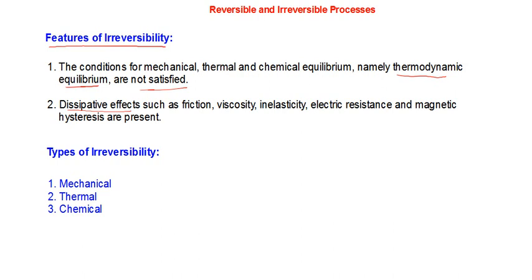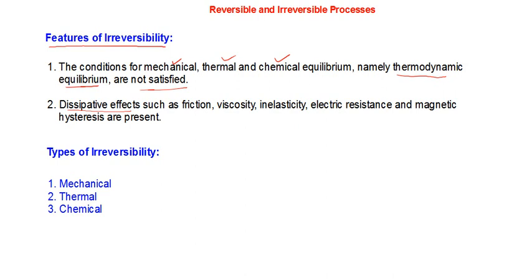In order to learn about irreversibility, we are trying to classify it into several categories for ease of study, because this is a reality and reversibility is only an idealization, as I was repeating several times. So let's classify irreversibility into three categories. The feature of irreversibility is that the conditions for mechanical, thermal and chemical equilibria are not met. If any one of these conditions is not met, then there is no thermodynamic equilibrium.